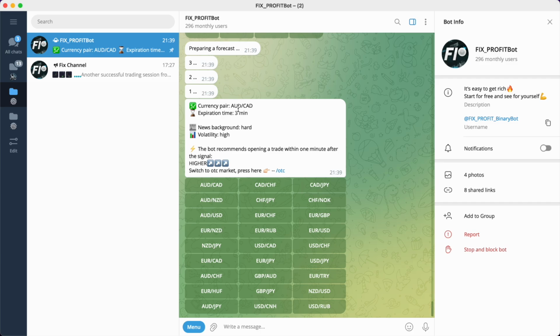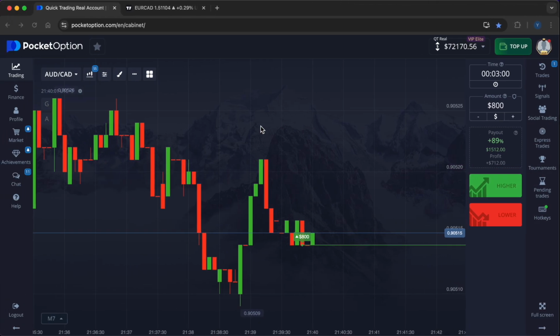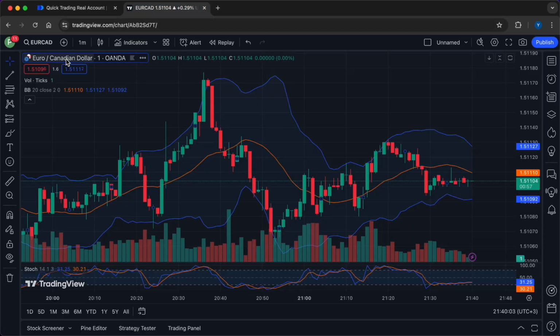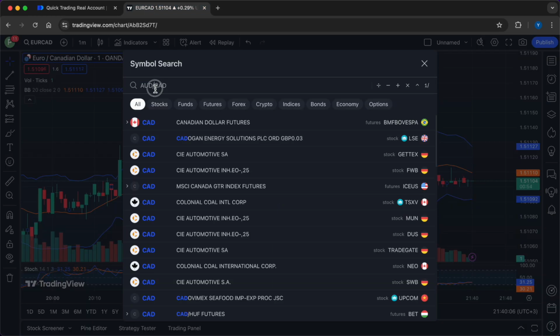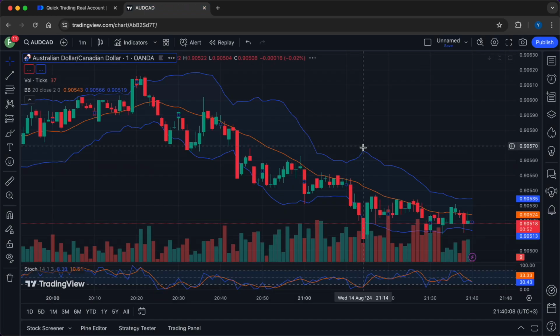I also include additional useful information in the messages with signals, so that you can better navigate in the rapidly changing situation. Volatility is now high and the news background is very active.